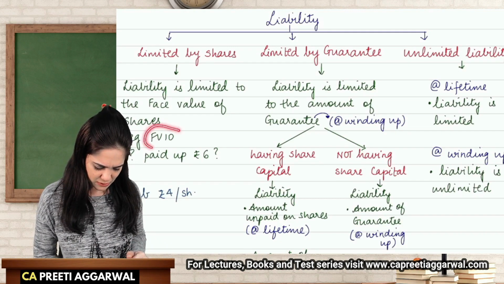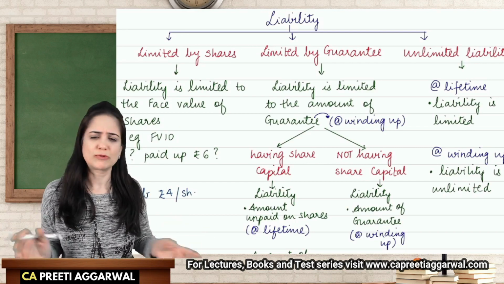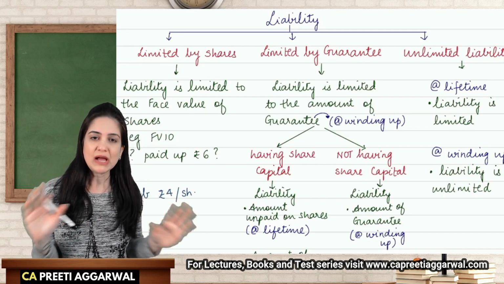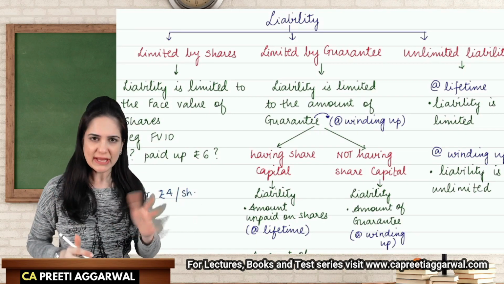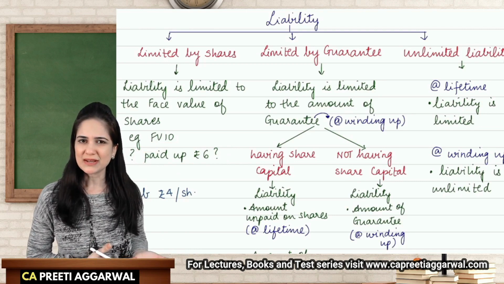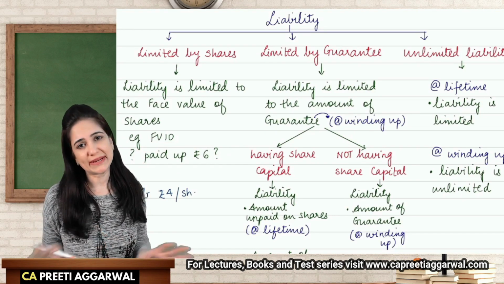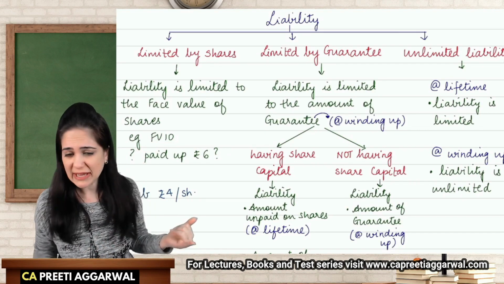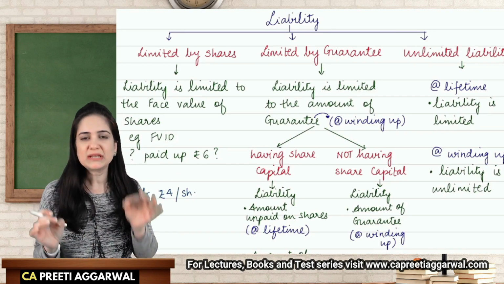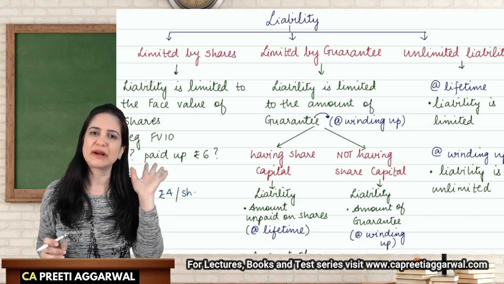Okay, now face value is 10. When can I call this amount? You can call it anytime. During the lifetime, at the time of winding up, whenever you require money. So let's say that at the time of allotment, I called 6 rupees. Then the remaining 4 rupees I can call anytime, during the lifetime, whenever I need money, I can also call it at the time of winding up. The member is liable to pay 10 rupees whenever demanded by the company.